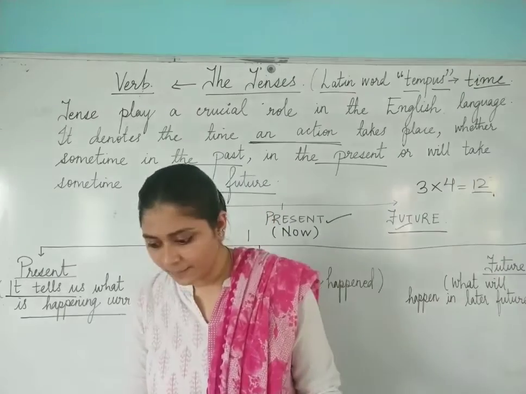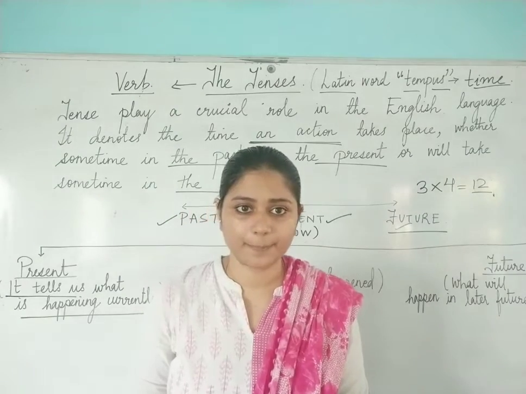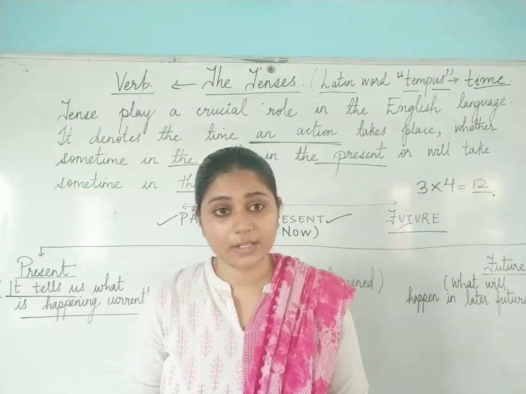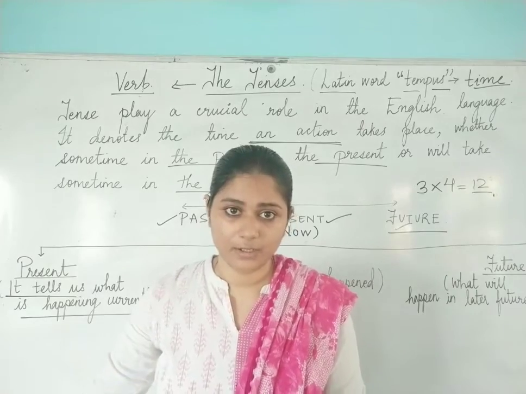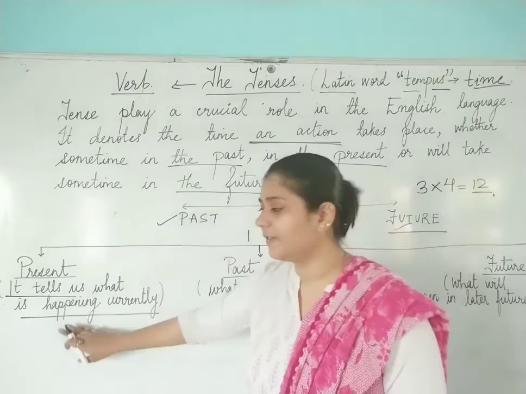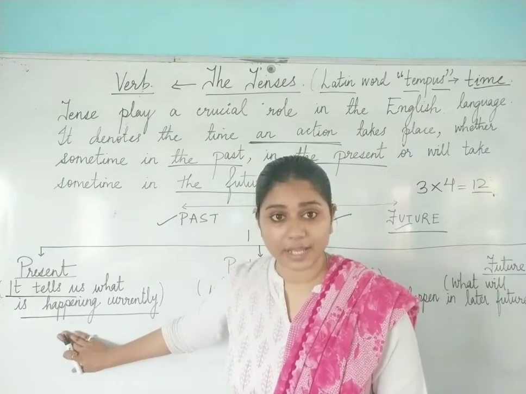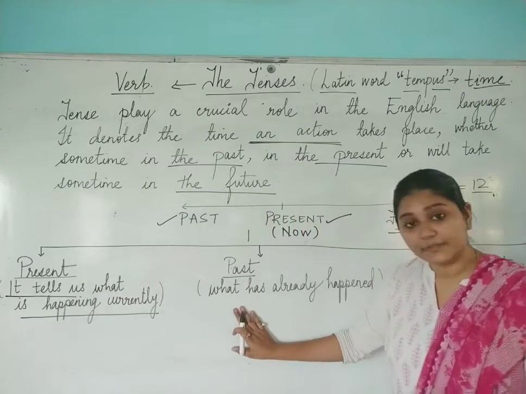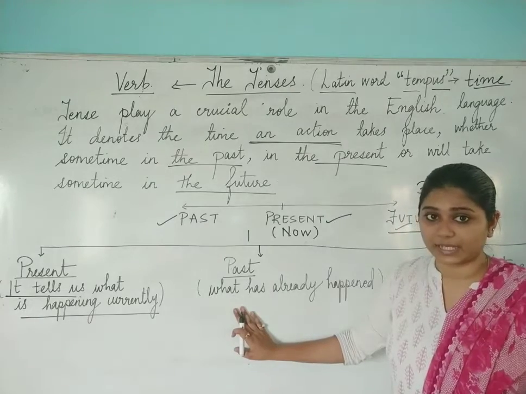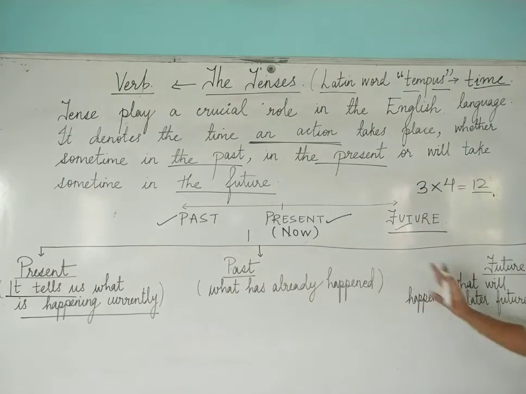Or another example can be like I live in USA. I lived in USA. I will be living in USA. So if I am saying that I live in USA, I am talking about present time. If I am saying that I lived in USA, I am talking about past time. If I am saying I will be living in USA, this will be your what? Future tense. This will be your future time.